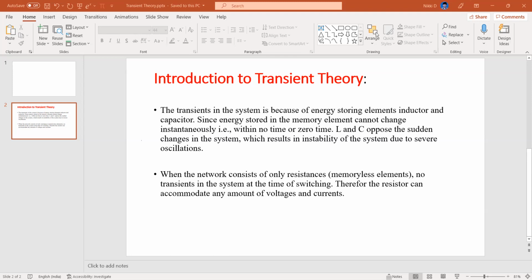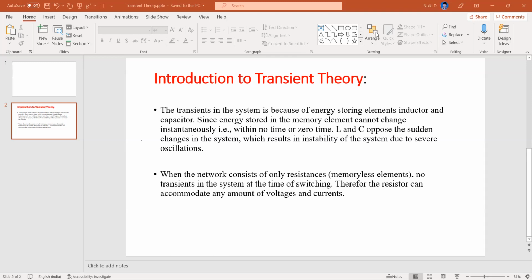If there is presence of inductor and capacitor, these are basically energy storing elements. So if there are an inductor and capacitor, transience is natural, because we cannot expect a continuous supply of power or voltage. Sometimes there will be switching on or switching off of voltage sources, so due to that, there will be sudden changes in voltages.